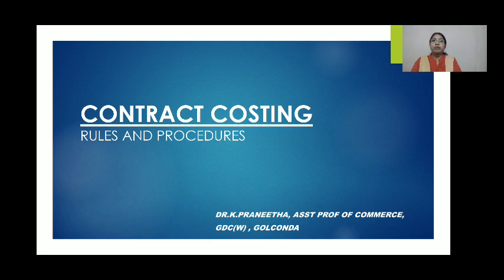Profit or loss on contract. The balance of the contract account represents profit or loss, which is transferred to the profit and loss account. However, when the contract is not complete, then within the financial year only a part of the profit arrived at is taken into account, and the remaining profit is kept as a reserve to meet any contingent loss on the incomplete portion of the contract. This we will discuss later on in this session.